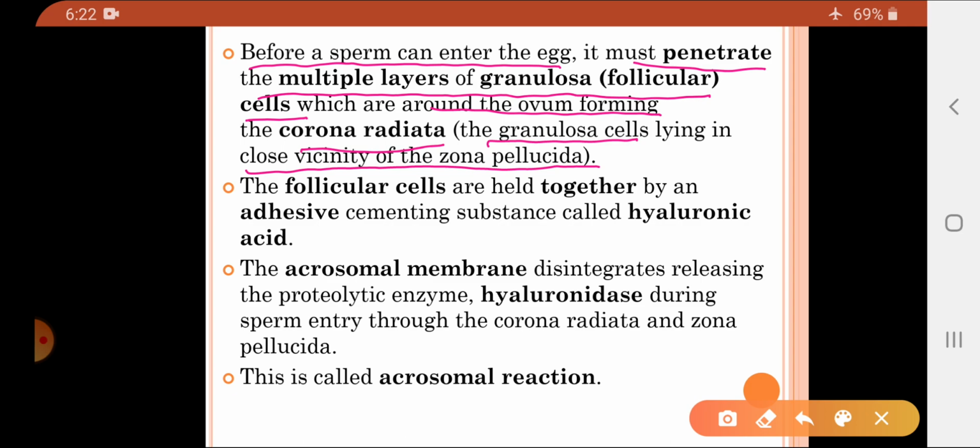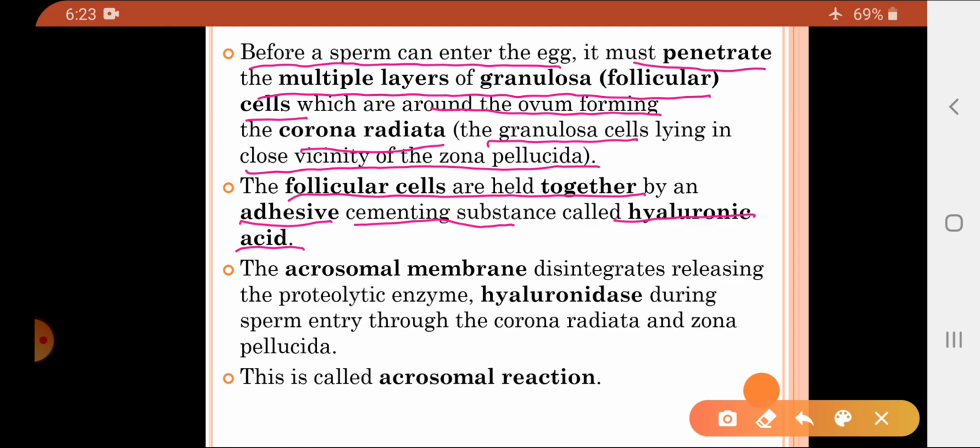Now all these follicular cells are held together, or attached to each other, by an adhesive substance, and that adhesive or cementing substance is called hyaluronic acid. So the follicular cells surrounding the ovum are cemented to each other by a chemical called hyaluronic acid.